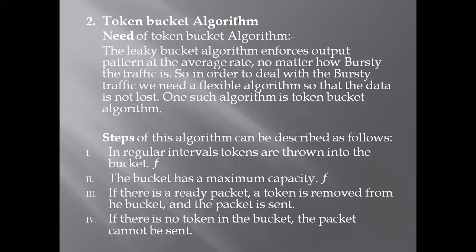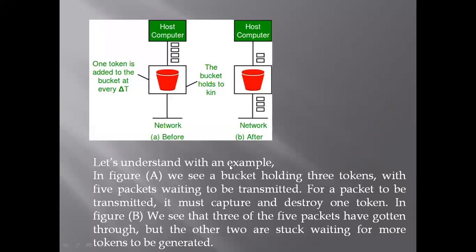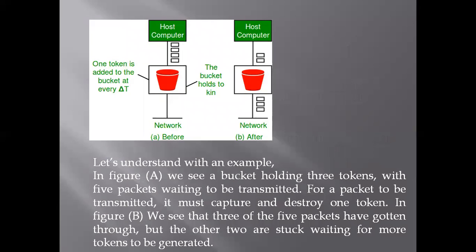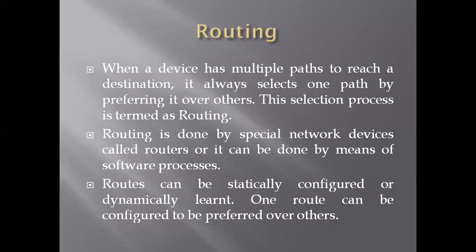Steps in the token bucket algorithm are: at regular intervals, tokens are thrown into the bucket. The bucket has a maximum capacity. If there is a ready packet, a token is removed from the bucket and the packet is sent. If there is no token in the bucket, the packet cannot be sent. So these are the token bucket and leaky bucket, our congestion control algorithms.